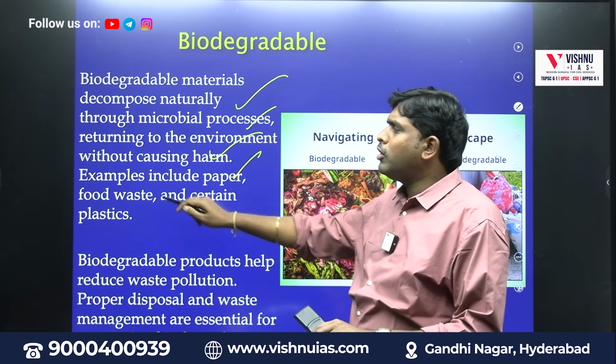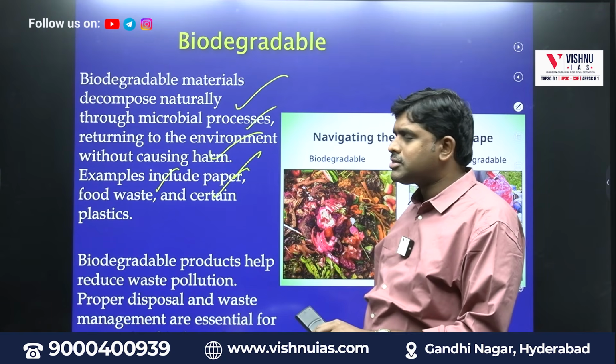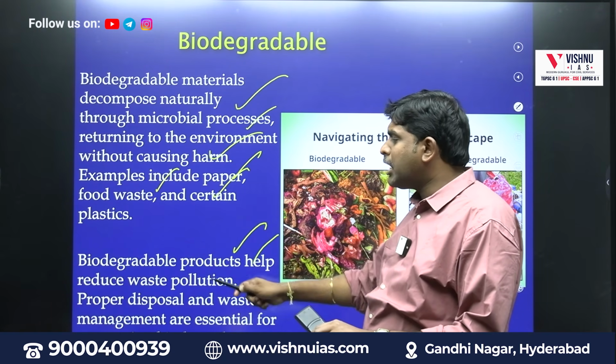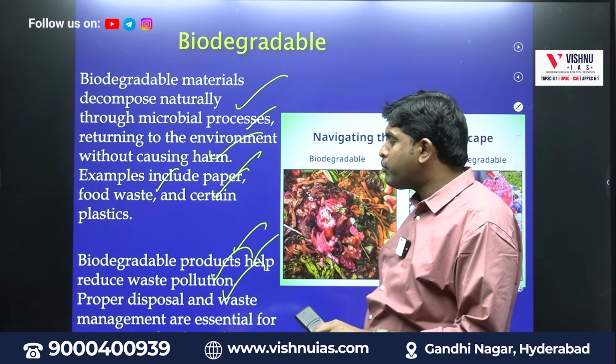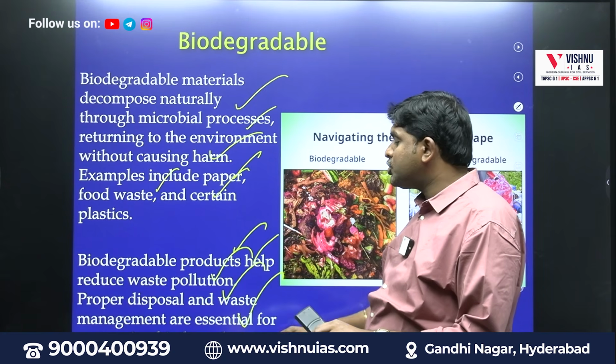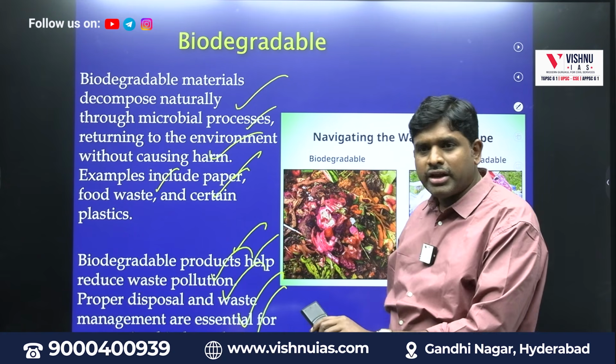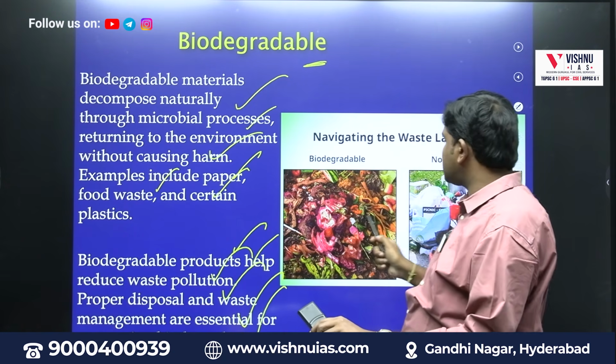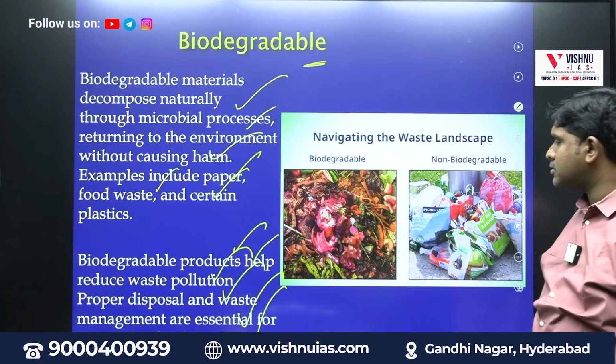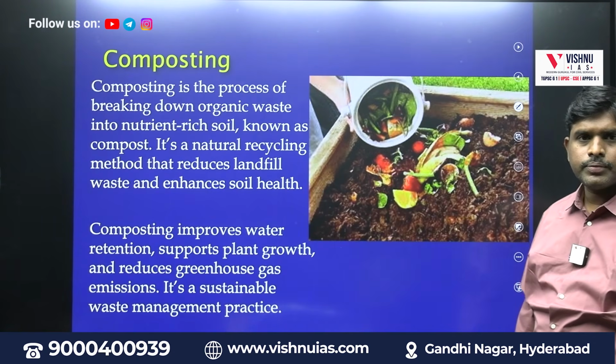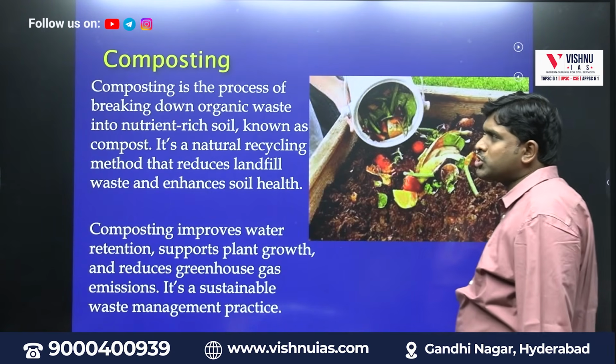Examples: paper, food waste, certain plastics. Biodegradable products help reduce waste pollution. Proper disposal and waste management are essential for supporting biodegradation. So these are called biodegradables. Composting.